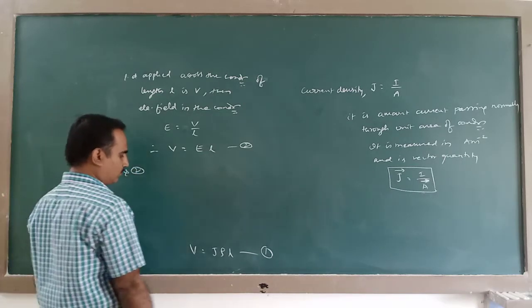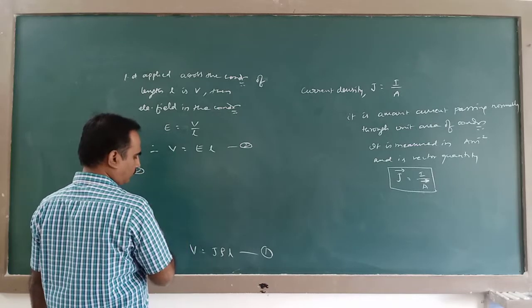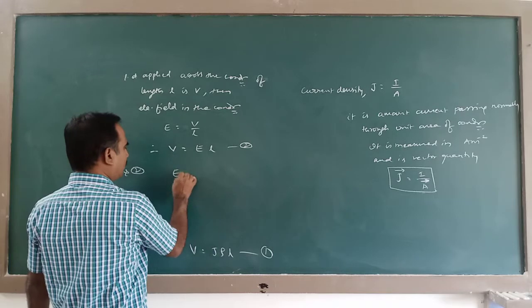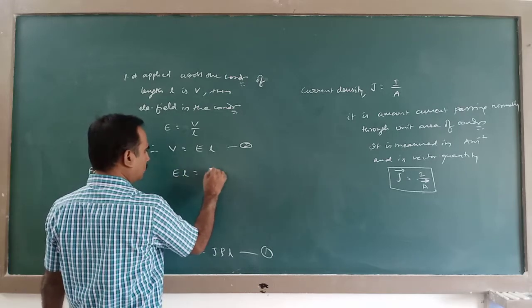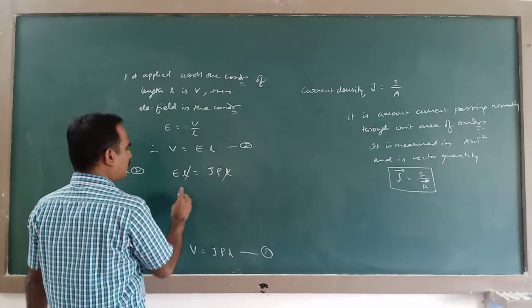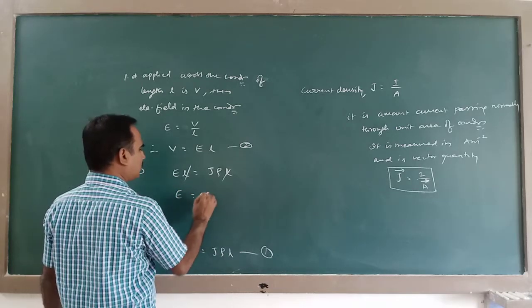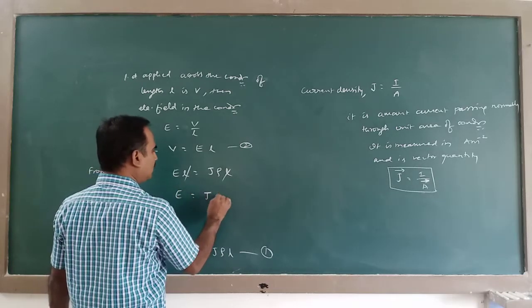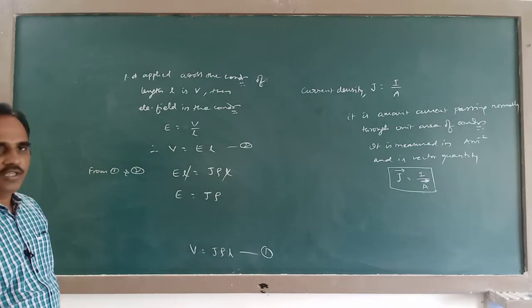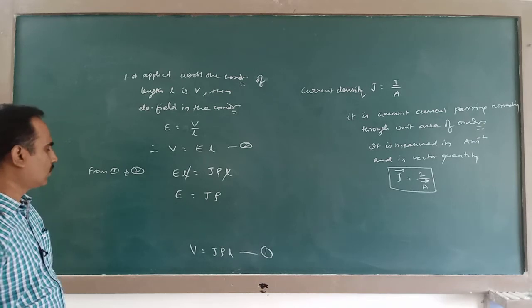From 1 and 2, this EL is equal to J rho L, this term will cancel. So this E is equal to J into rho. E is equal to J into rho.